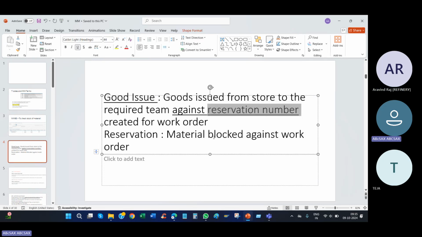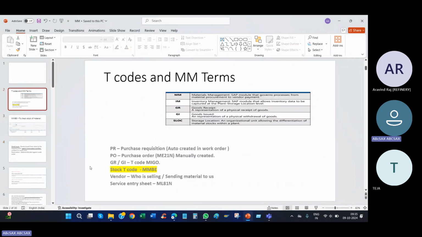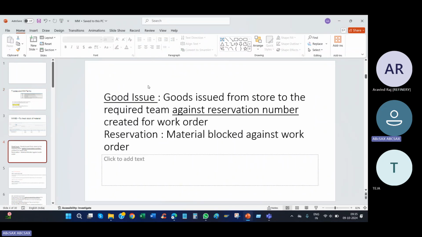I'll show in the system. In the work order, the reservation number will be created. Say I need 10 material. Against that reservation number, from the store, you are taking the material. Normally, they will not say I am taking the material. You need to speak from the store's perspective. So the store guy will issue the material from the store against your reservation number.